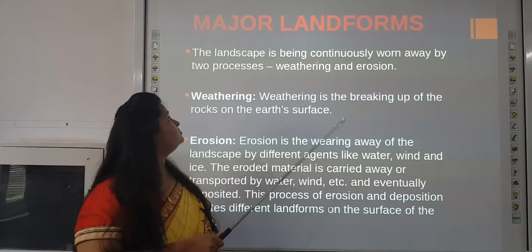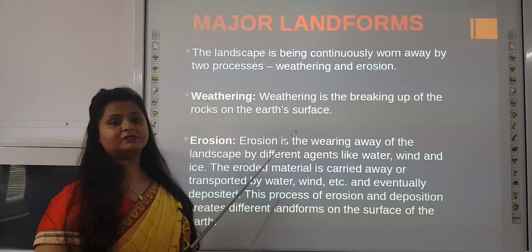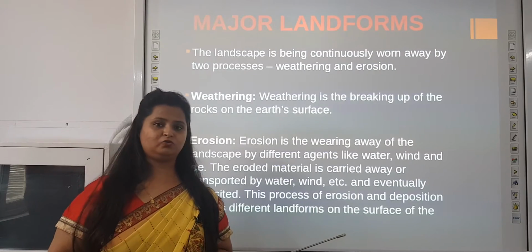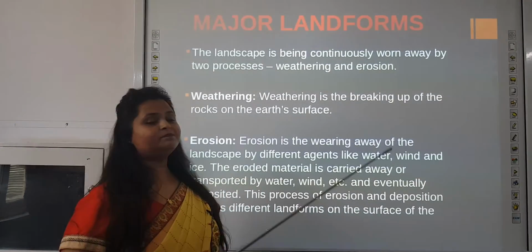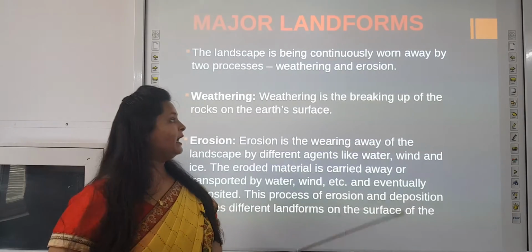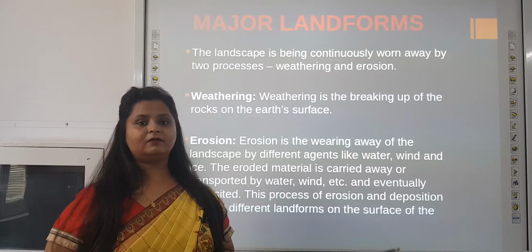Major landforms. The landscape is being continuously worn away by two processes, that is weathering and erosion. Weathering is the breaking down of the rocks and erosion is getting eroded. Okay, and this can be done through water, wind or anything.